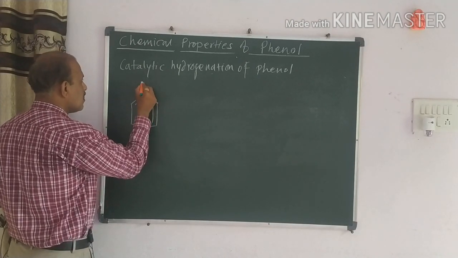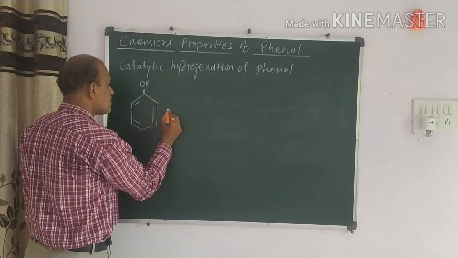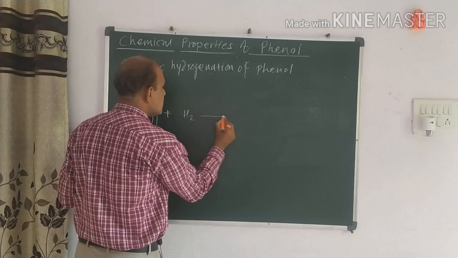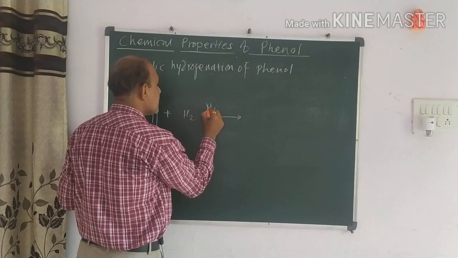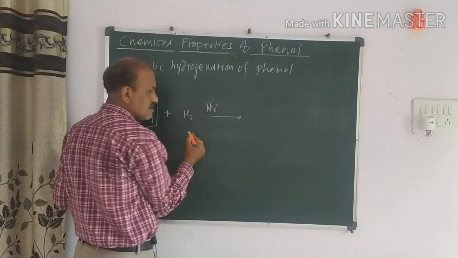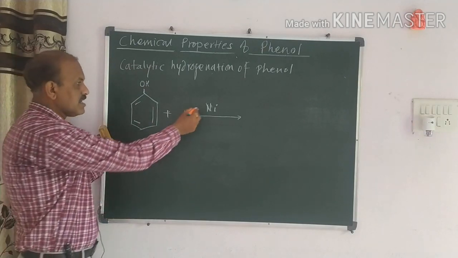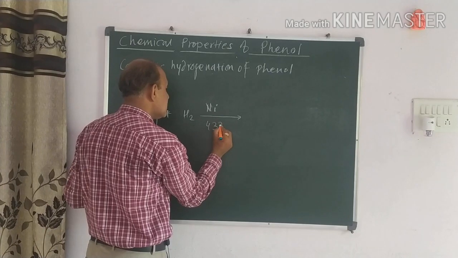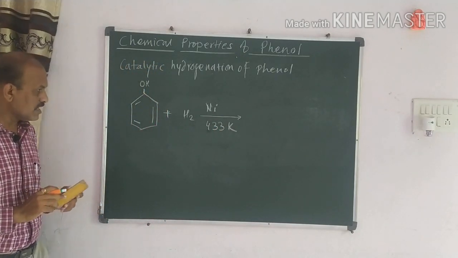Now this phenol, that is the vapors of phenol and the vapors of hydrogen, is passed over the catalyst, that is nickel. What is the role of the catalyst? A catalyst always increases the rate of reaction without actually taking part in the reaction. That means it can enhance the reaction at a temperature of 433 Kelvin. 433 Kelvin. So here what happened?